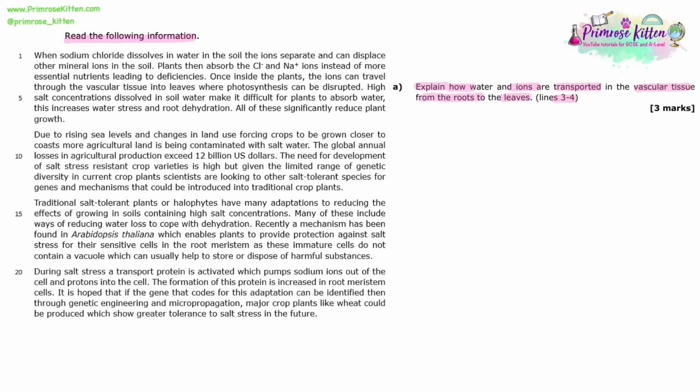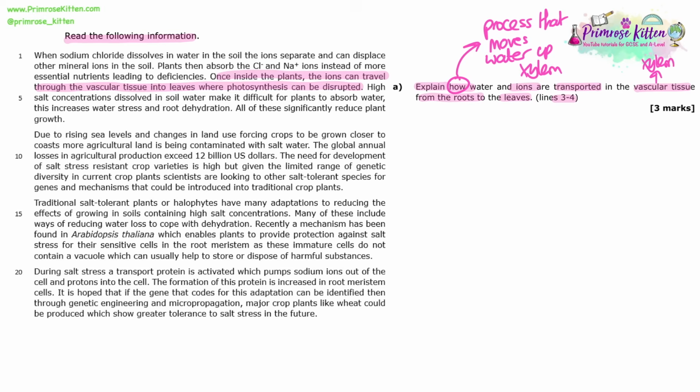So first up, it says explain how water and ions are transported in the vascular tissue from the roots to the leaves, lines 3 to 4. So if we go and find where that is, highlight that. Once inside the plants, the ions can travel through the vascular tissue into the leaves where photosynthesis can be disrupted. So really, this is an explain how water moves, what's the process that water moves up through the xylem. It doesn't mention the xylem, it says vascular tissue. You obviously have to know that if it's water and mineral ions travelling, then it's xylem.